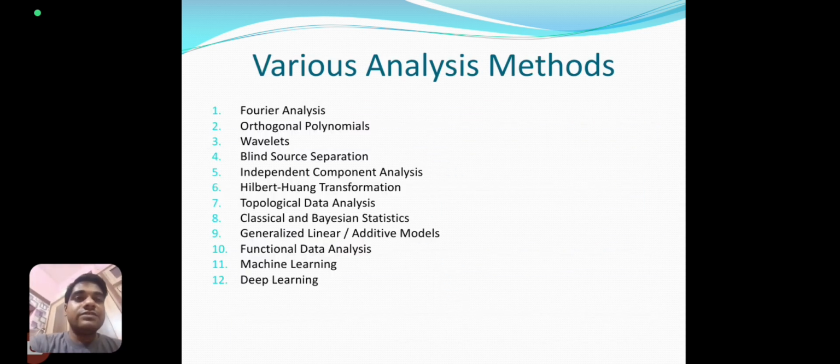The next one is various analysis methods. There are many analysis methods used for EEG data. The very basic methods are Fourier analysis and orthogonal polynomials. Some standard methods are wavelets, blind source separation, independent component analysis, Hilbert-Huang transform, topological data analysis, meaning data analysis by means of topology, classical and Bayesian statistics, generalized linear and additive models, functional data analysis, machine learning, deep learning. Apart from these, some AI methods are also common nowadays. So these are the very basic methods used for data analysis.